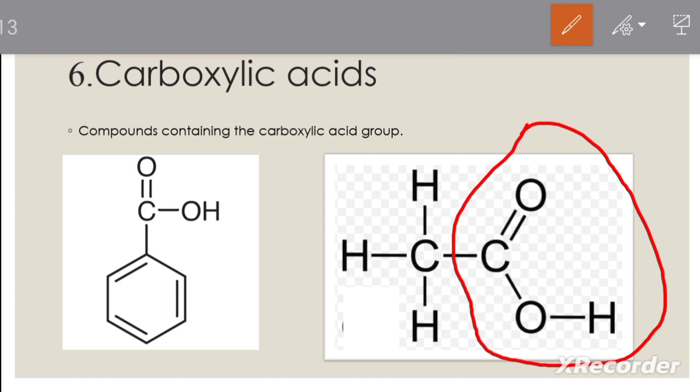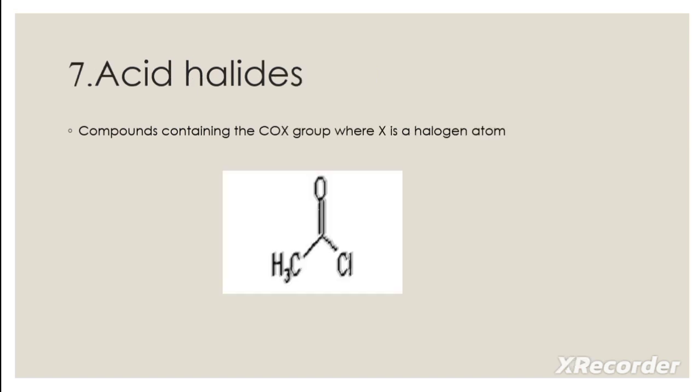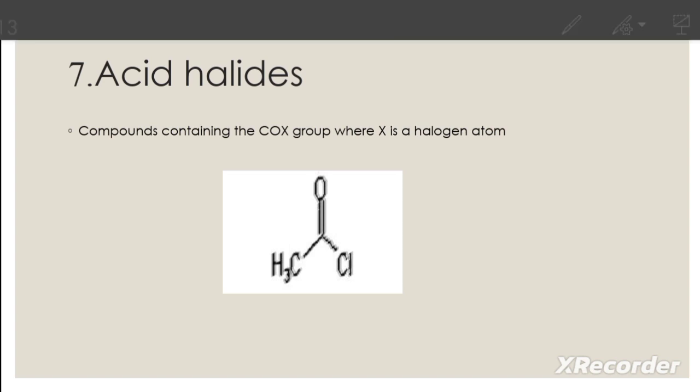So in this case, if this OH group is replaced by a halogen atom, then it is an acid halide. If that halogen atom is a chlorine atom, then that is acid chloride. If it is bromine, acid bromide, like that, right?